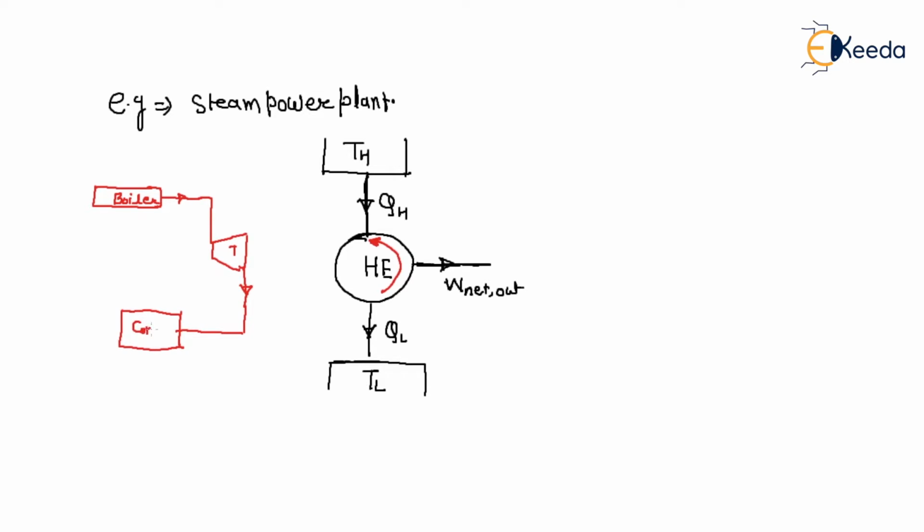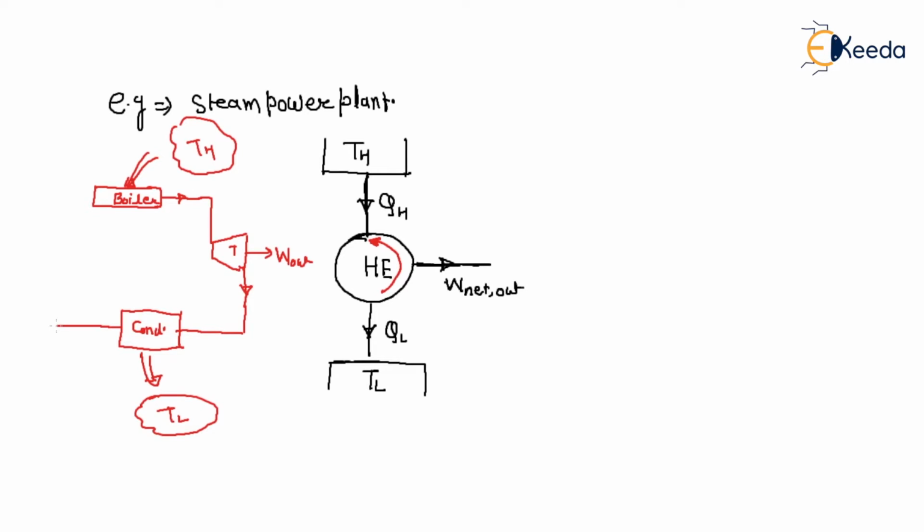condenser. The boiler will supply heat from the high temperature source, and it rejects heat to the low temperature sink, and this produces a work W out.